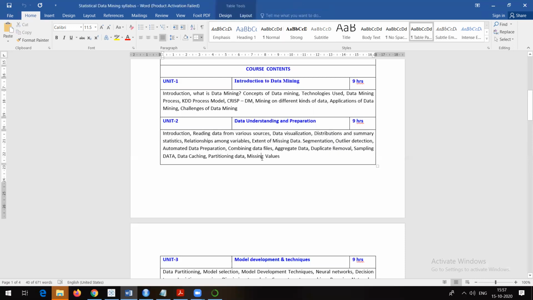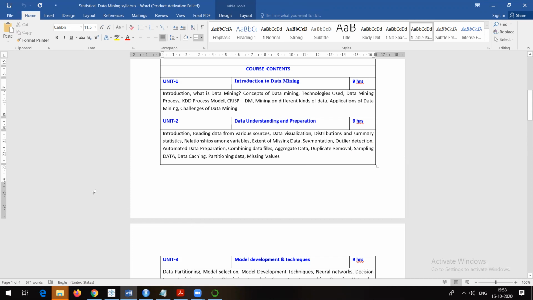Related to this, missing values, how to remove missing values, I will show you some examples, maybe in Python, maybe in R. It will help you understand what missing values are, what happens because of them, what the problem is, why to remove them, and what happens if you do not remove them.